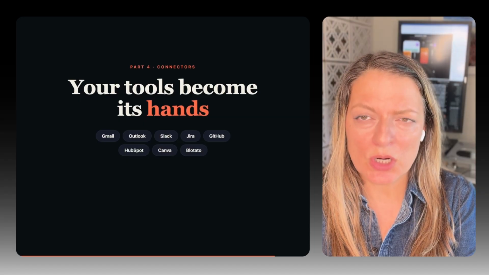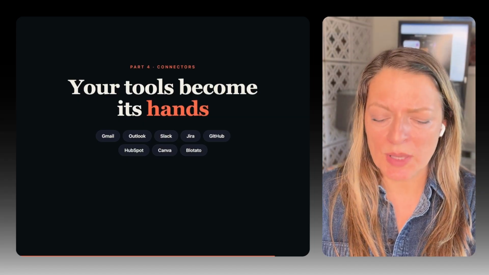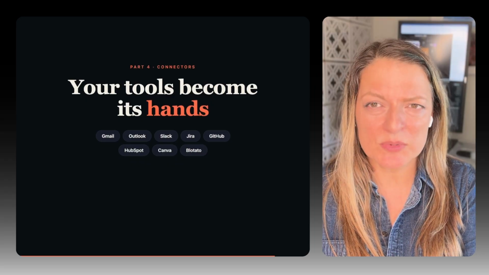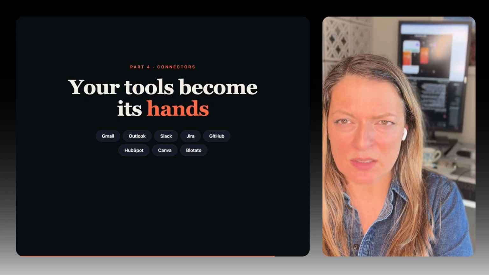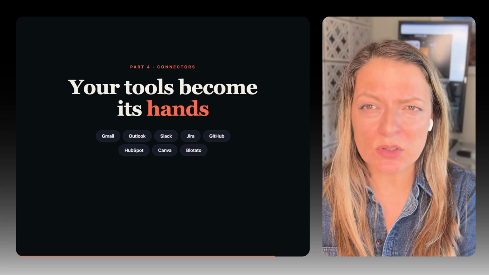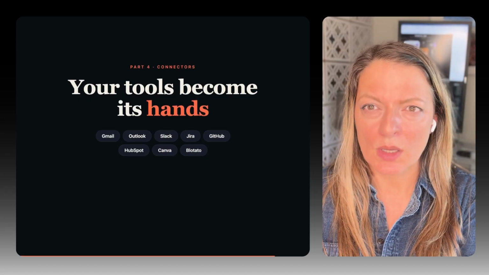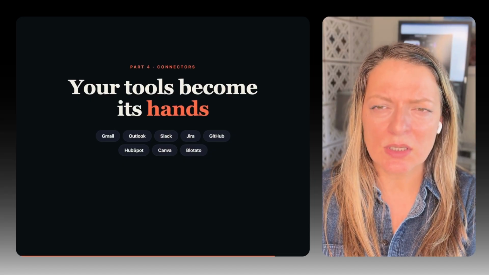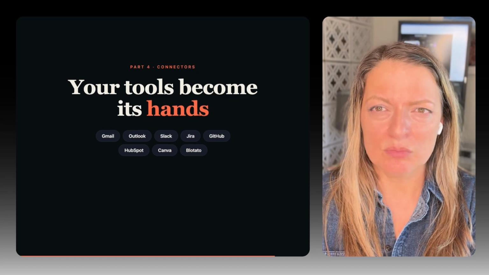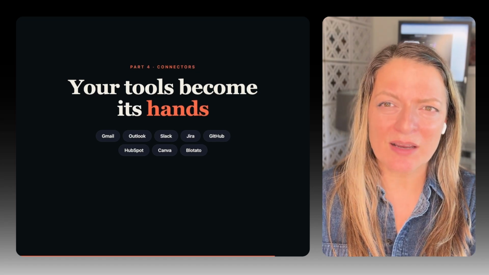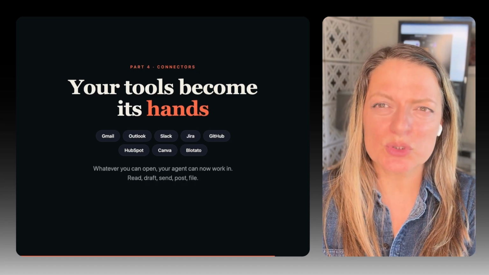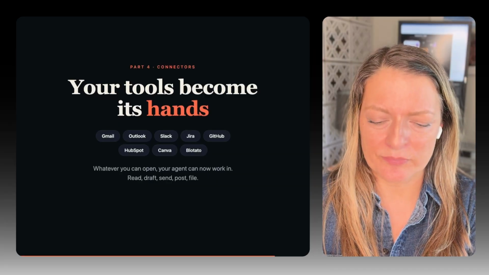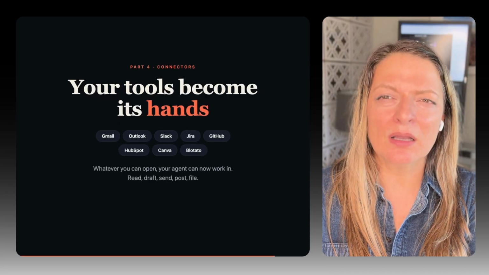Could be your issue tracker in Jira. It could be your Gmail, GitHub, Slack, where it sends you messages. Could be HubSpot or another CRM, Salesforce. Your content creation tool like Canva, HeyGen, where you have talking avatars, Blotato, my favorite content app that I use. Whatever tools you use, now your agents can use them too. That's the connectors. One of the biggest and best unlocks.